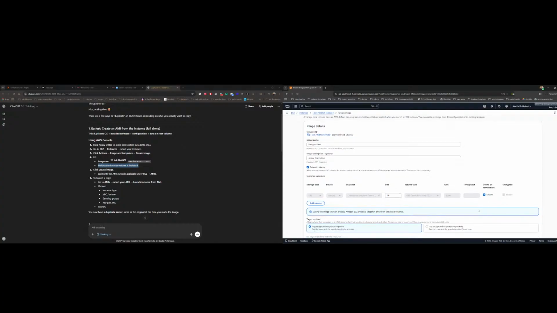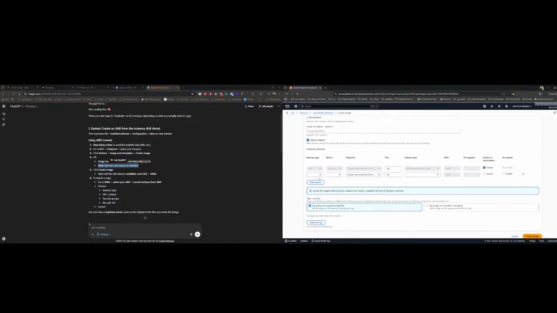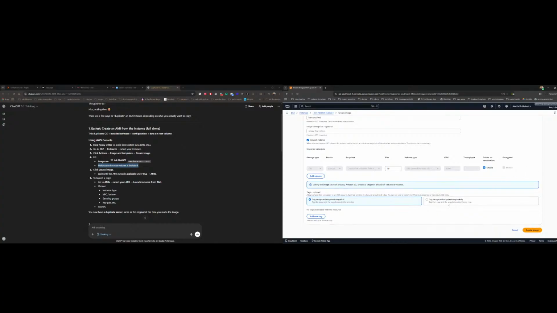What is delete on termination, I guess. Let's create image. That's it.